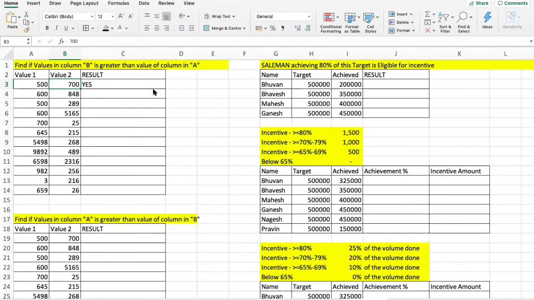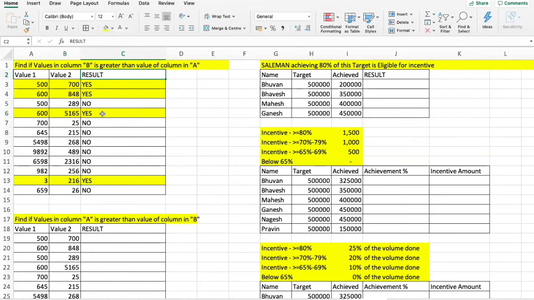In this particular case, I'll just copy this formula, drag it down and paste it. So let's see how many yes we have got. We have got 1, 2, 3 and 4. All the yes we have got are where the IF condition is true. So 700 is greater than 500, so it has shown us yes. 848 is greater than 600, so we got our answer yes. 5165 is greater than 600, so yes. 216 is greater than 3, so yes.